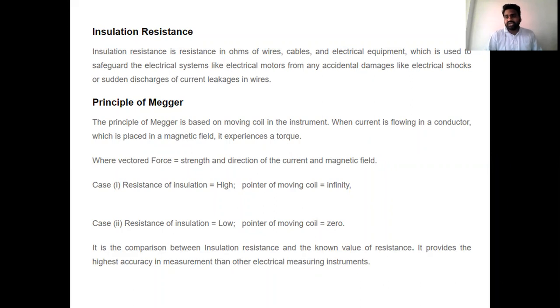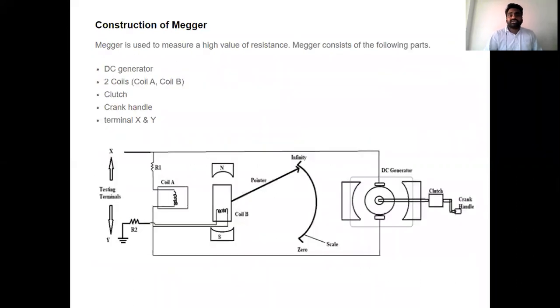The force, as a vector torque, depends upon the strength of the magnetic field and the direction of the current. Next we analyzed the block diagram of the construction of the Megger. Here we have a crank handle with a DC generator, and two coils, coil A and coil B. A pointer moving coil is connected with coil B, and the calibrated scale is marked with infinity and zero. The unknown resistance to be tested is connected at the X and Y terminals.